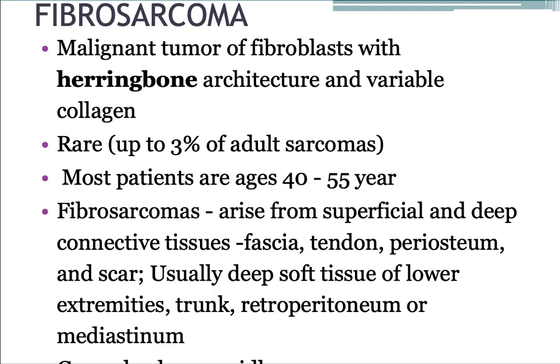Fibrosarcoma is the malignant tumor of the fibroblast with a herringbone architecture and a variable collagen. These are rare tumors. Most of the patients are above 40 to 55 years. Fibrosarcomas arise from superficial and deep connective tissues like fascia, tendon, periosteum, and scars. Usually deep soft tissue of lower extremities, trunk, retroperitoneum, or mediastinum are affected. They grow either rapidly or slowly.